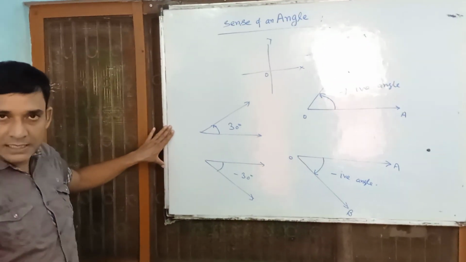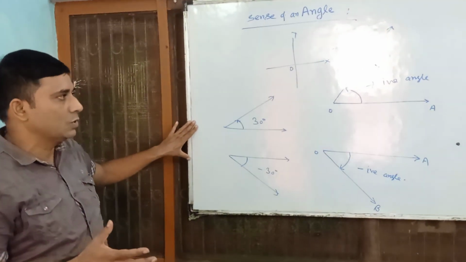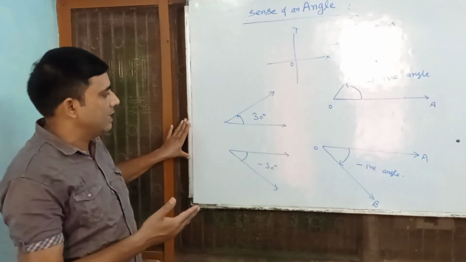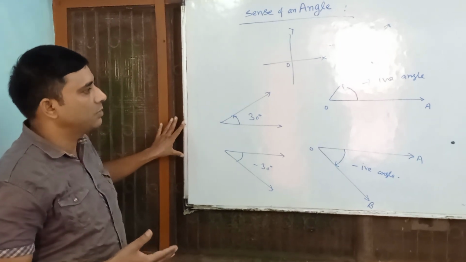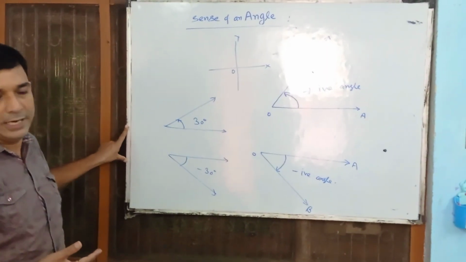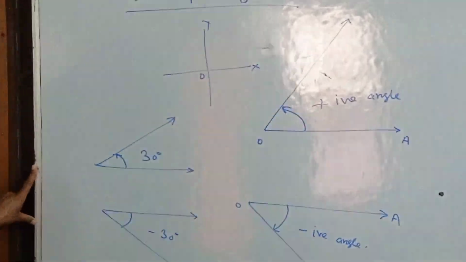So we have known what a ray is, what a line segment is, what a line is, and what an angle is. These are basic terminology we must know. You already know, I think, but I am just revising the things so that you can understand the coming things properly. So in our next lecture we will continue.